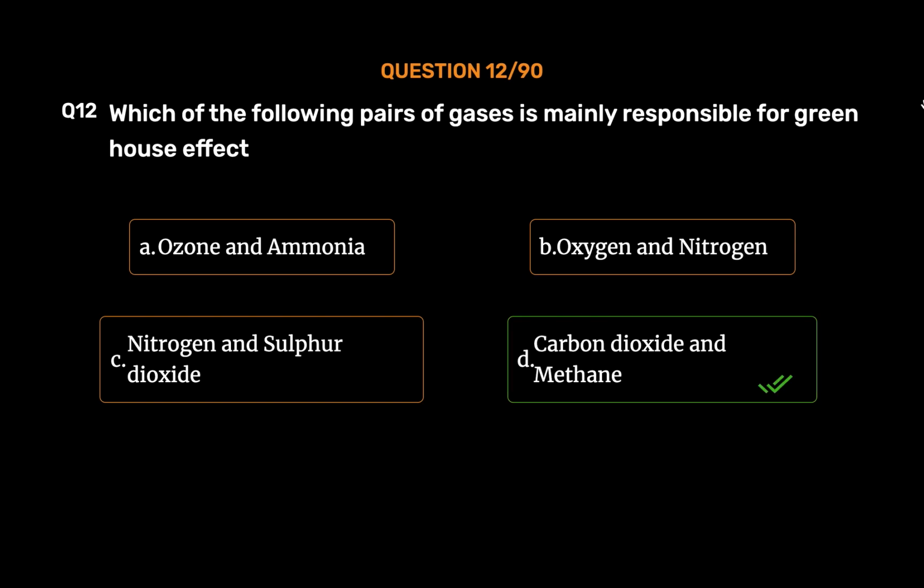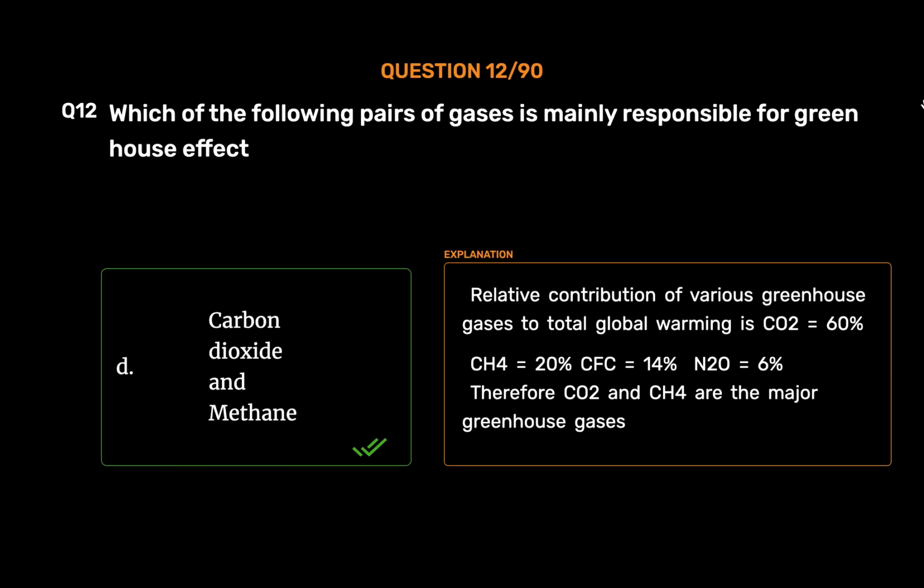Carbon dioxide and methane. Relative contribution of various greenhouse gases to total global warming is CO2 equals 60%, CH4 equals 20%, CFC equals 14%, and N2O equals 6%. Therefore, CO2 and CH4 are the major greenhouse gases.